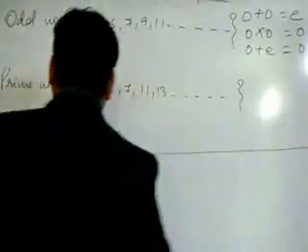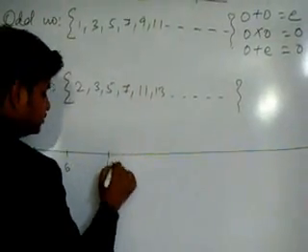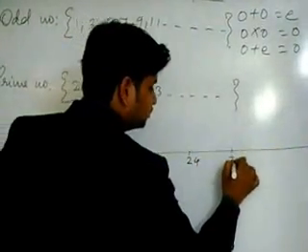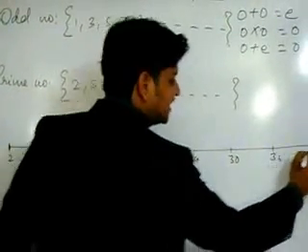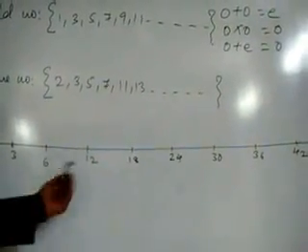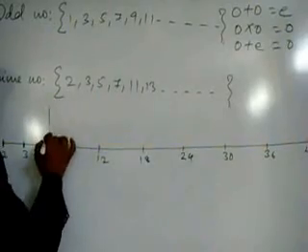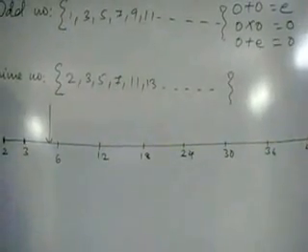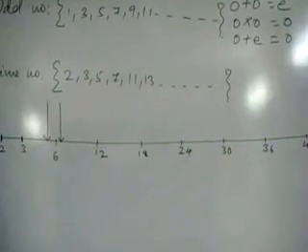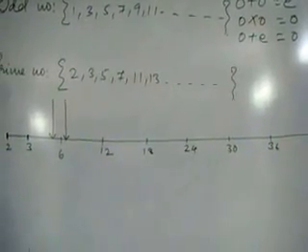So the multiples of 6 are 6, 12, 18, 24, 30, 36, 42 and so on. Just before 6 we have a number 5 which is prime. After 6 we have another number 7 which is again prime.